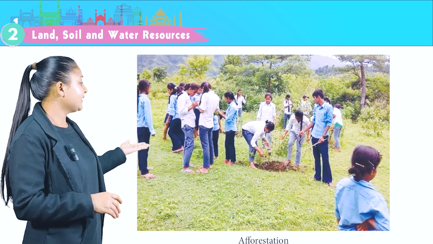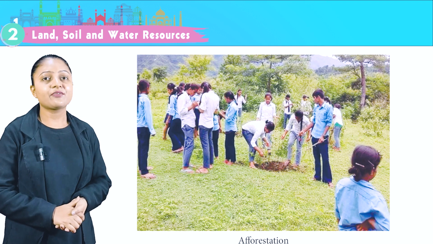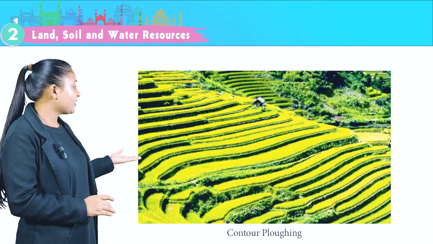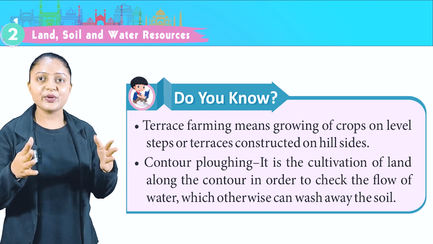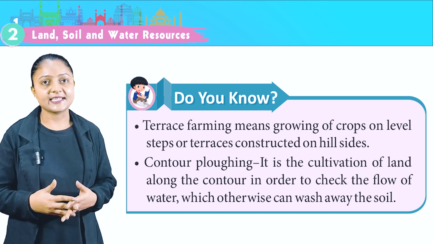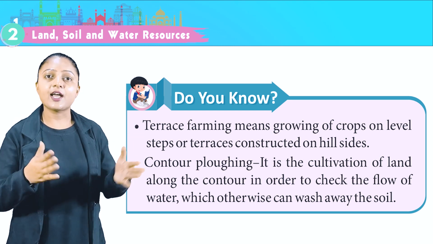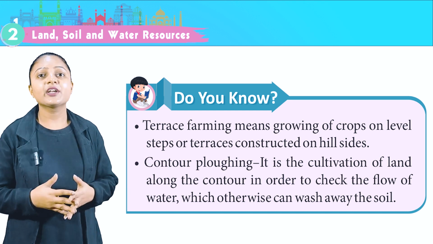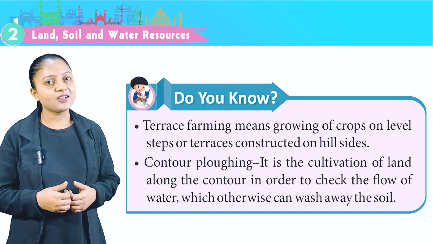You can see in this picture, students are planting trees. This is called afforestation. And this is the image of contour plowing. Do you know? Terrace farming means growing of crops on level steps or terraces constructed on hillsides. Contour plowing is the cultivation of land along the contour in order to check the flow of water, which otherwise can wash away the soil.